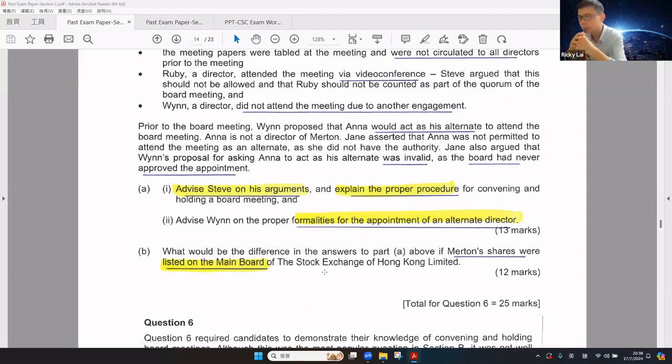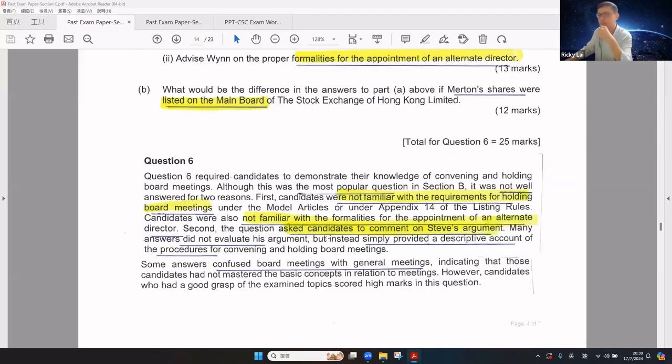And before the board meeting, Wei proposed that Anna could be his alternate to attend the board meeting. Anna is not a director. Jane asserted that Anna was not permitted to attend the board meeting as an alternate, as she did not have the authority. Jane argued that Wei's proposal for asking Anna to be his alternate was invalid because the board has never approved the appointment. Needless to say, when you give the answer on alternate directors, please focus on this part of the information.